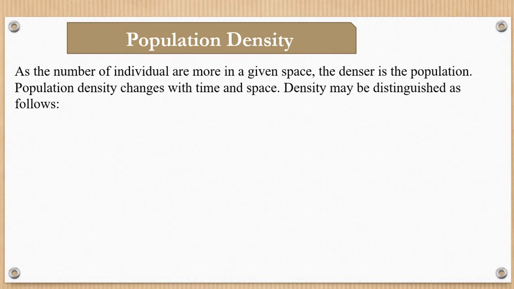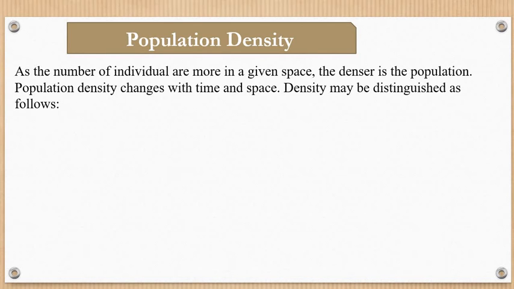So within that time, the human population was 30 crores, say. The border of India is the same, but the time has changed, from 2000 to 2020. Within these 20 years, in the same area, the human population has now changed to 130 crores. So imagine the population in 2000 was 30 crore, and now in 2020 it is 130 crore. So the population density changes with the time and the space, right?